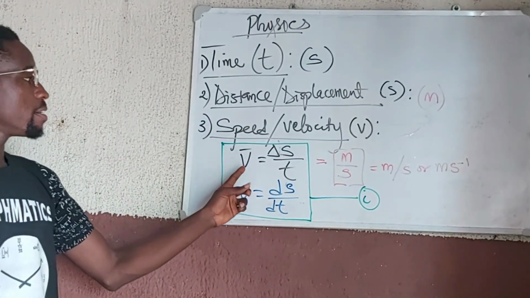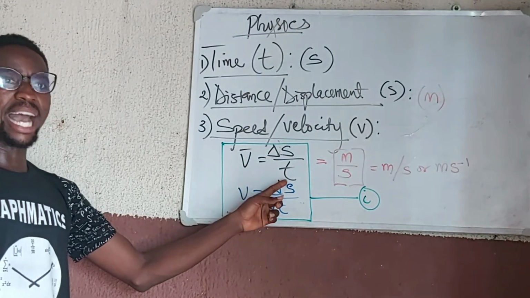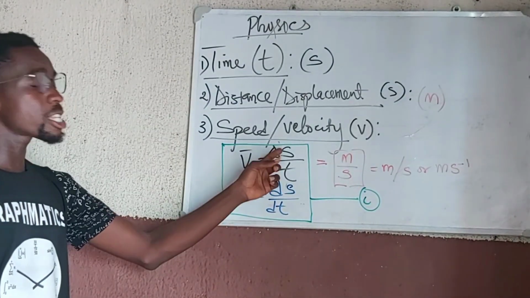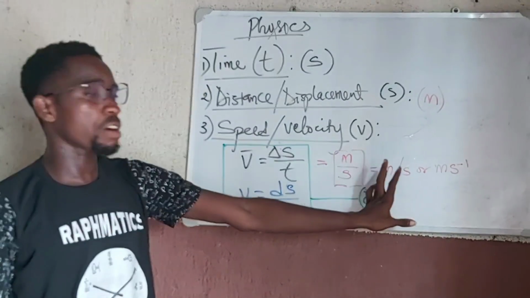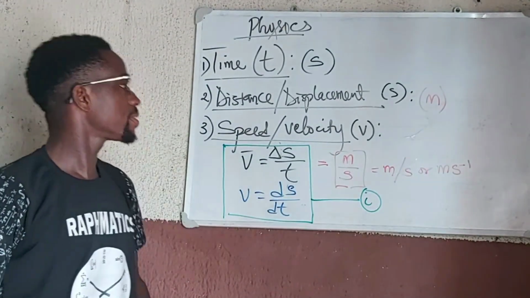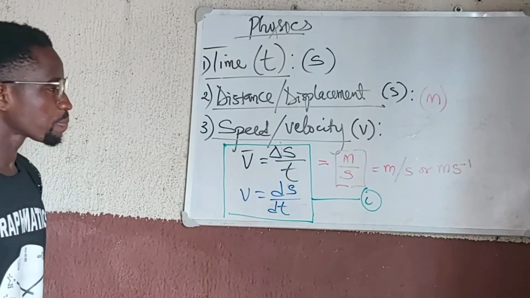Okay, so velocity is displacement over time. Speed is distance over time. The unit of either of them is meter per second, right? And that's what we have just discovered.